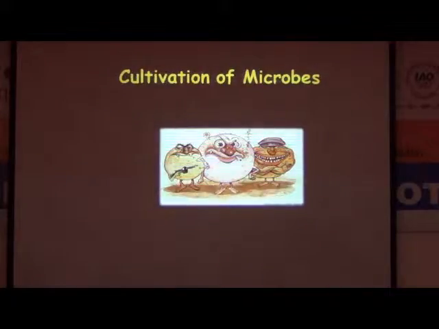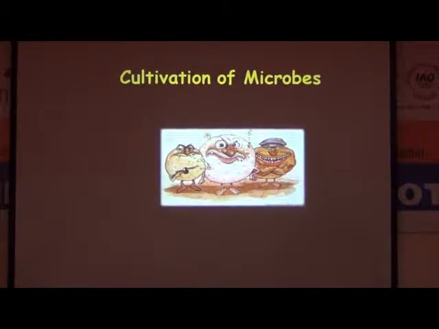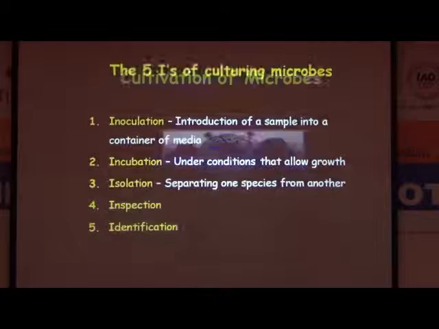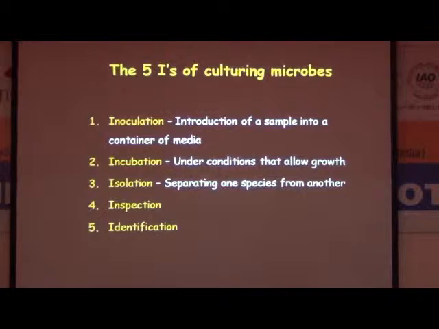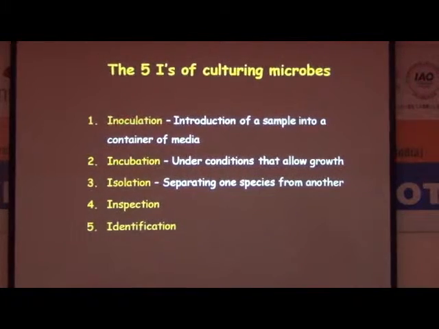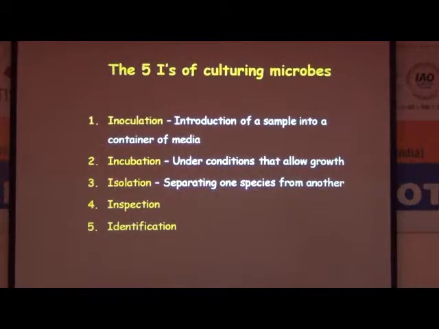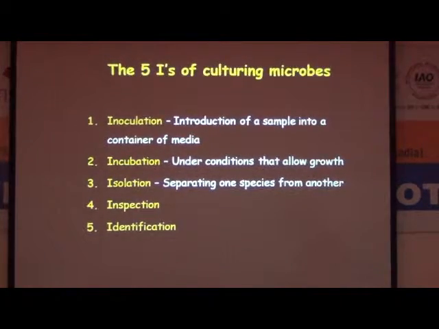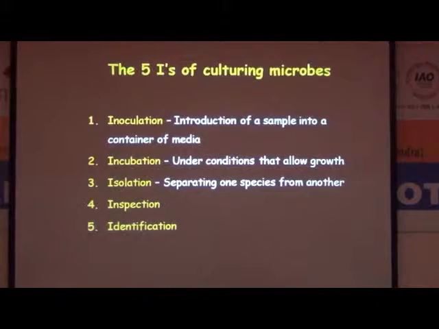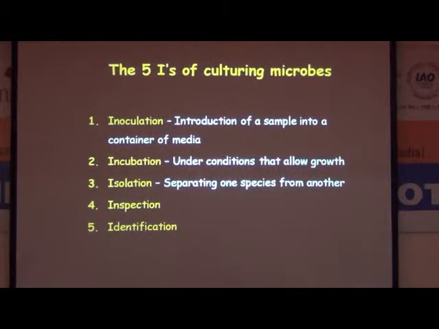Next. Now, how to cultivate these microbes? There are 5 I's you are supposed to remember when you want to cultivate microbes: inoculation, incubation, isolation, inspection and identification. These are ways of getting to study the microorganisms.